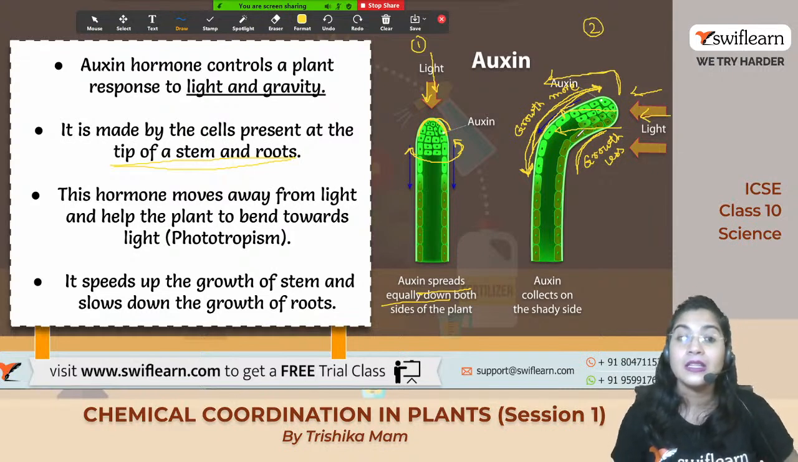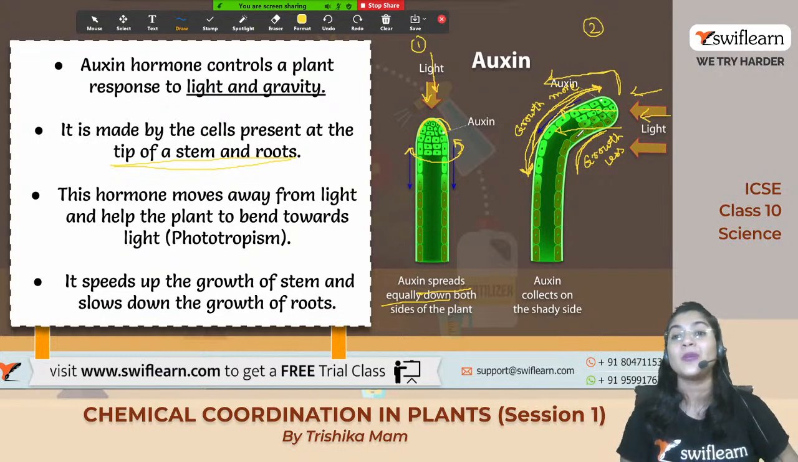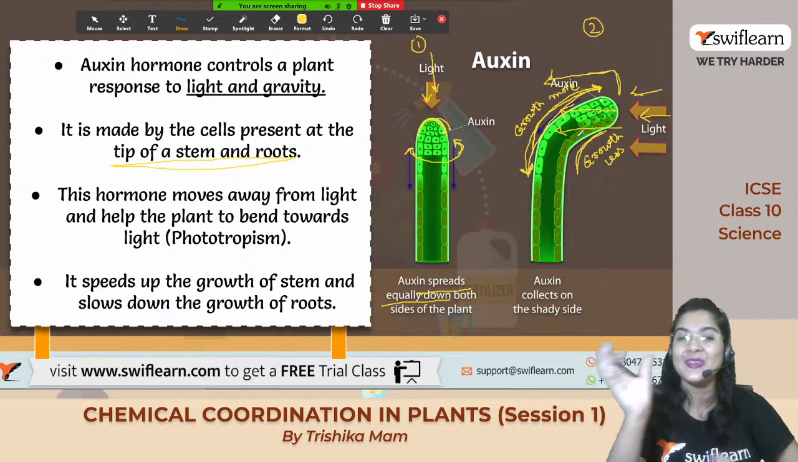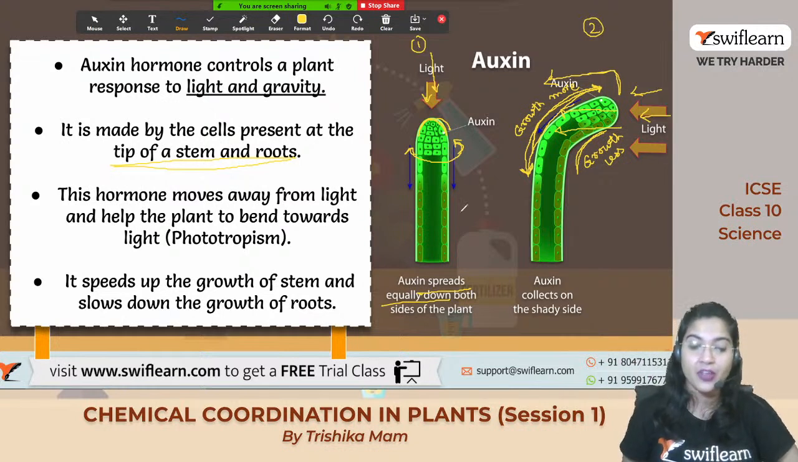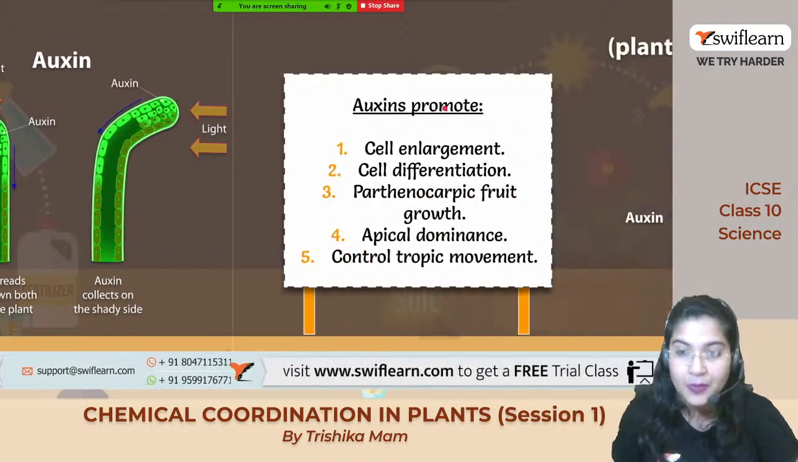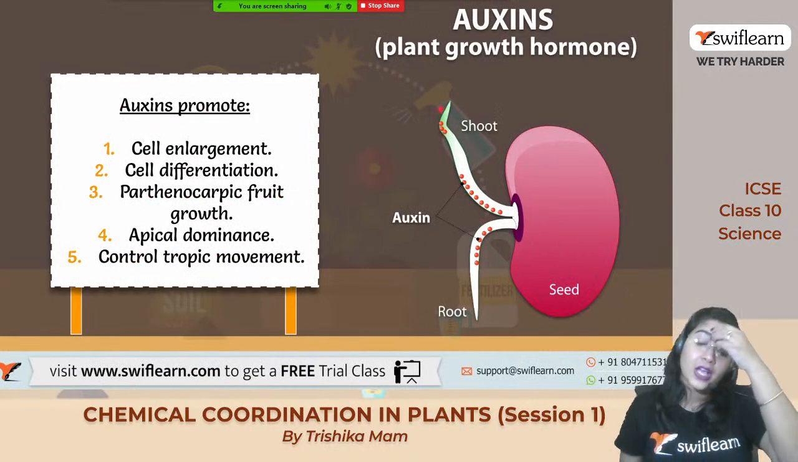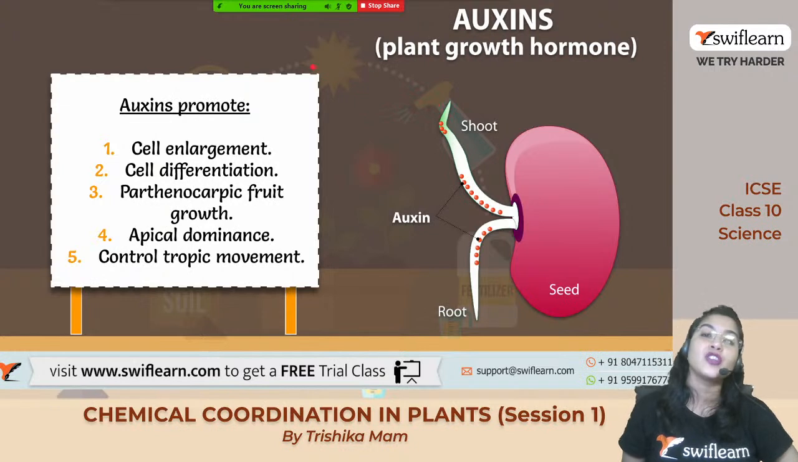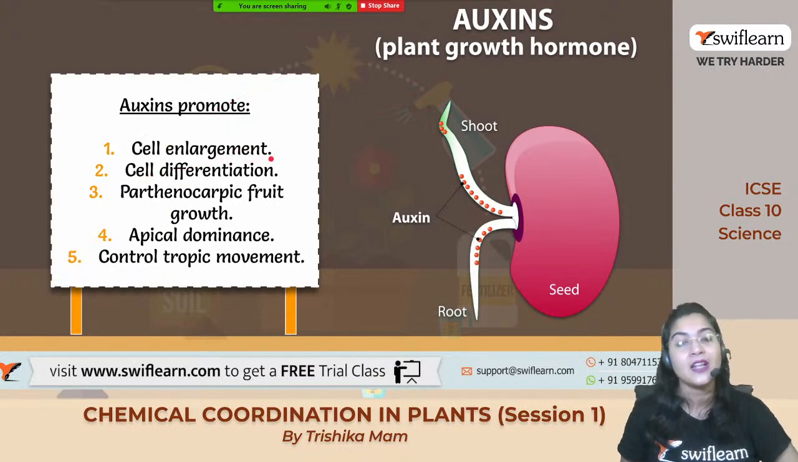Clear? This is how auxin helps in phototropism. Phototropism means the shoot is moving towards the light, growing towards the light. So it speeds up the growth of the stem and slows the growth of the root also. Clear up to this much? Yes, very good Prithviraj. Apical meristem, exactly. Now these are the other functions of auxin. First is cell enlargement.